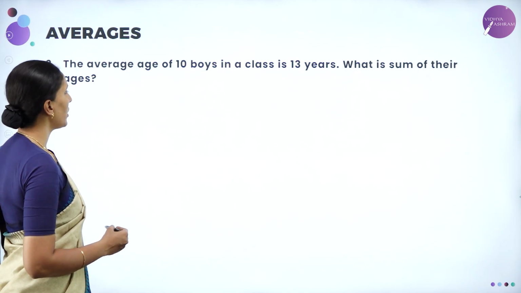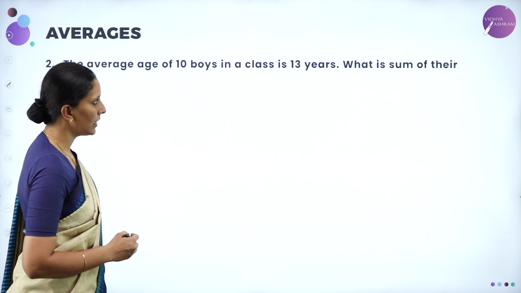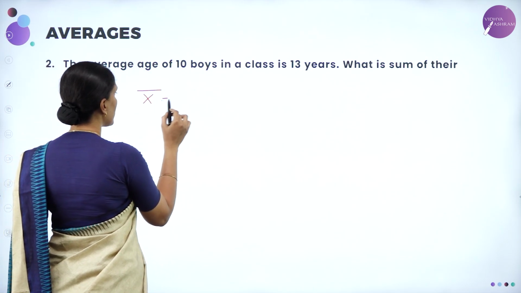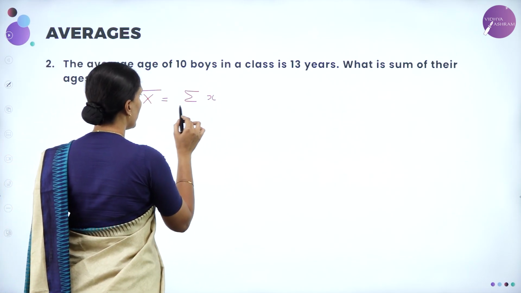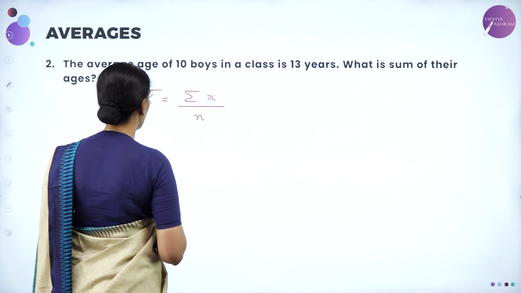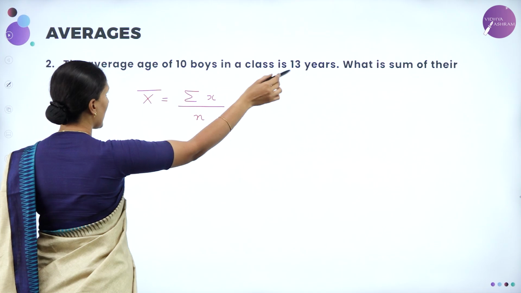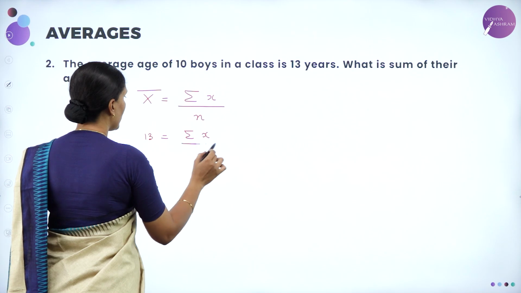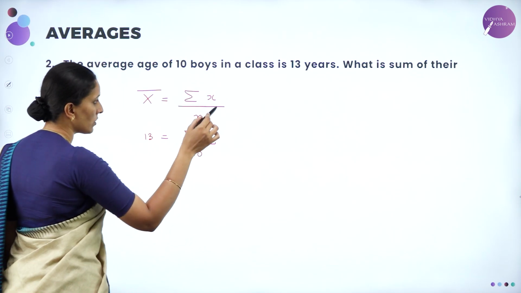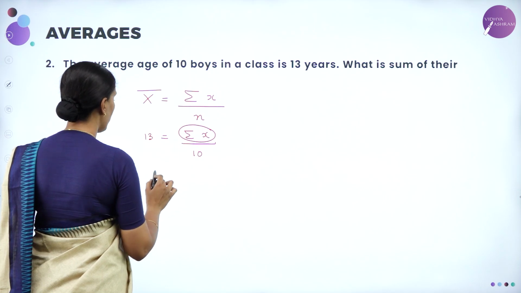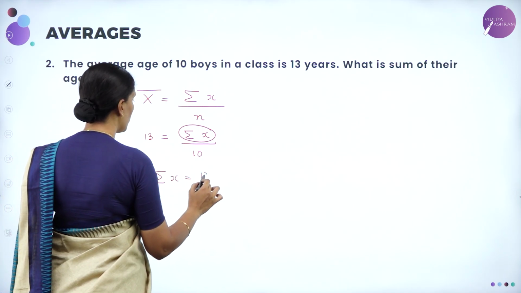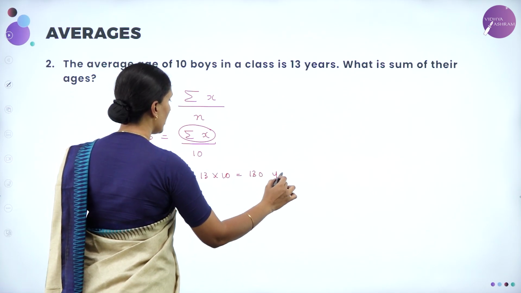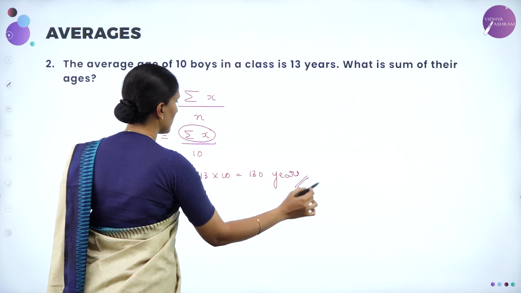Next one, the average age of 10 boys in a class is 13 years. What is the sum of their ages? We know that the average is given by summation of all the observations divided by the total number of observations. Now the average is given, that is 13. Summation is not given, but the number of boys is given, which is 10. So the sum of their ages is nothing but the sum of the observations. Therefore summation x is equal to 13 into 10, which is equal to 130. Since we are talking about age here, it is 130 years.